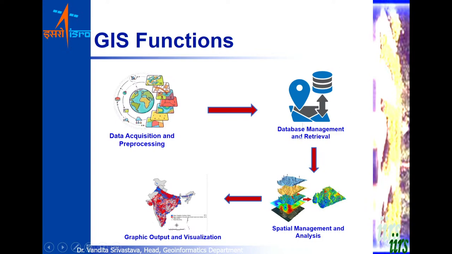It should be able to do preparation as well as analysis operations. And finally, it should be able to produce output, and disseminate and visualize the geographic information. If this set of functionalities is available in a GIS, it is a good GIS, and that is how we evaluate a GIS software. We evaluate it by the functionalities that it provides. The more flexible a GIS software is, the better it is.